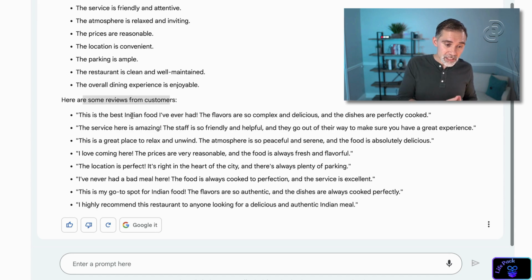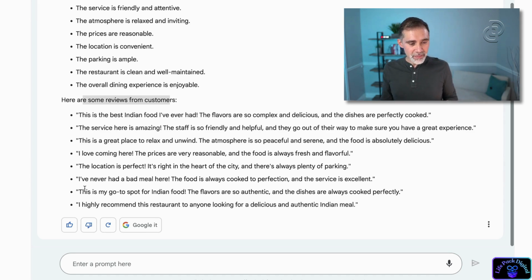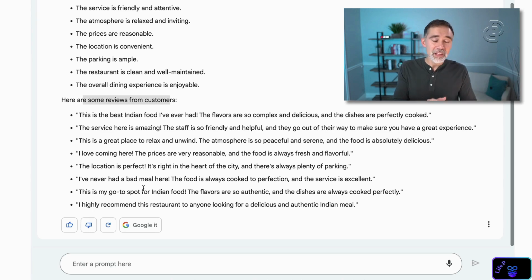It's saying, this is the best Indian food I ever had. The service here is amazing. I love coming here. The prices are reasonable, and so on. I never had a bad meal here. This is a good spot. So you see all the reviews here. And now we can keep doing.